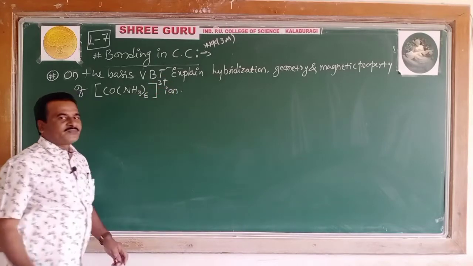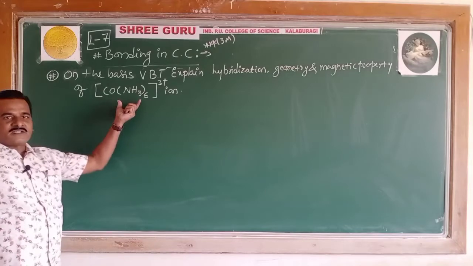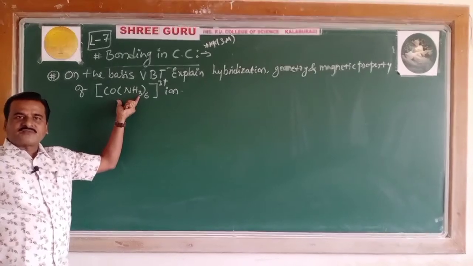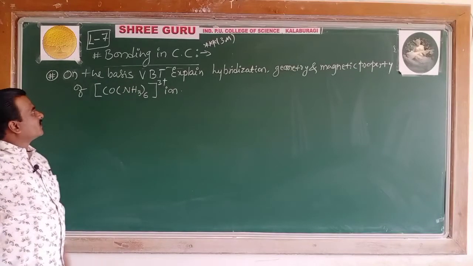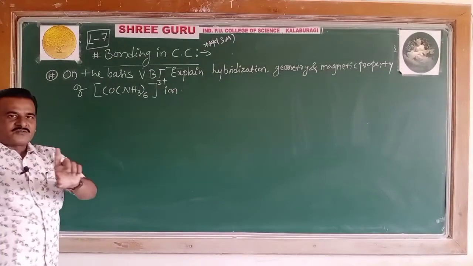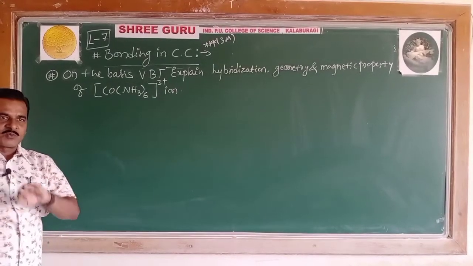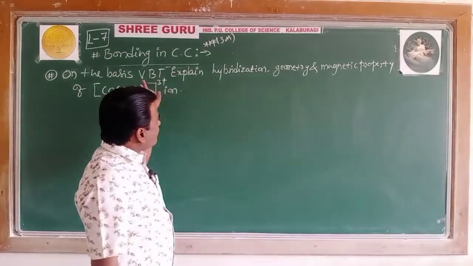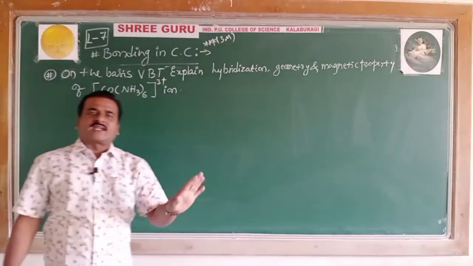I repeat. This is the first complex ion to which we apply the assumptions of valence bond theory; 4 examples are supposed to be discussed. The same type of question has appeared many times.